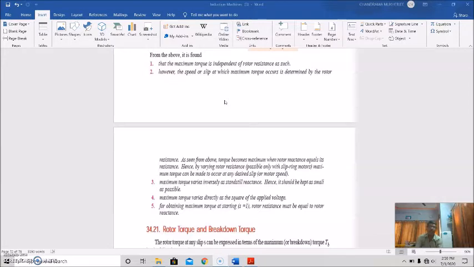And in the running conditions we found and discussed that the maximum torque is independent of rotor resistance as such, and the speed or slip at which the maximum torque occurs is determined by the rotor resistance. Torque becomes maximum when the rotor reactance equals its rotor resistance.